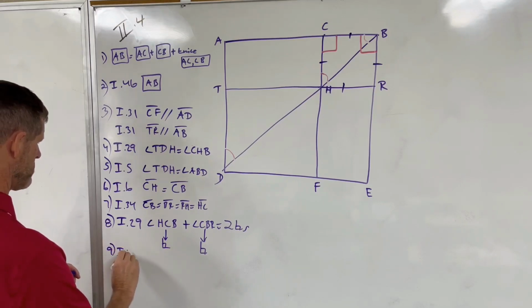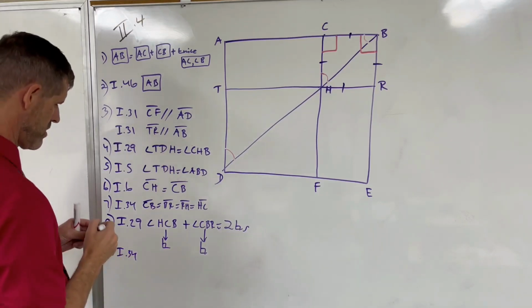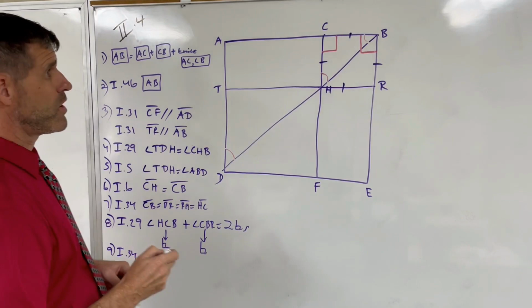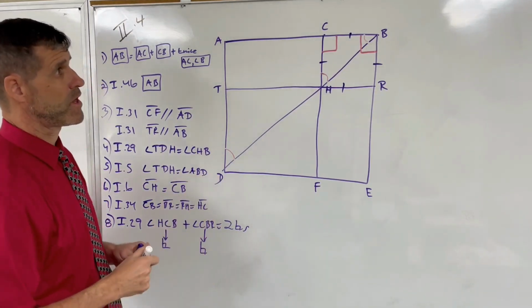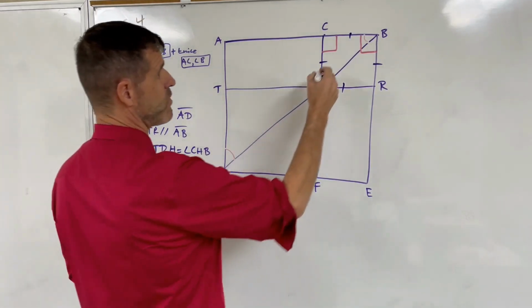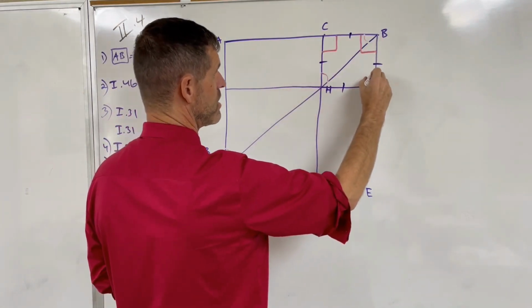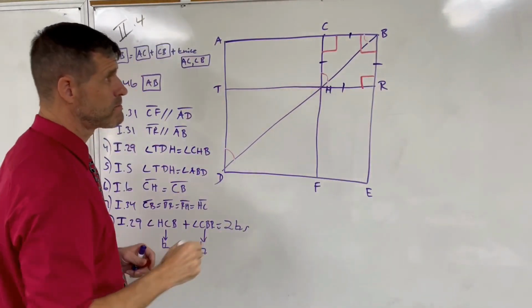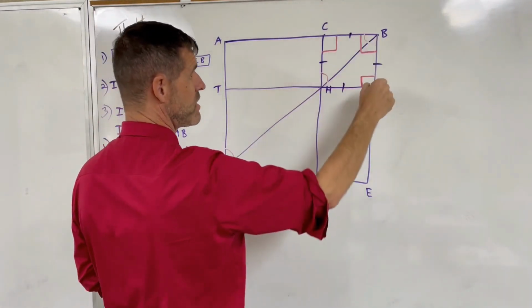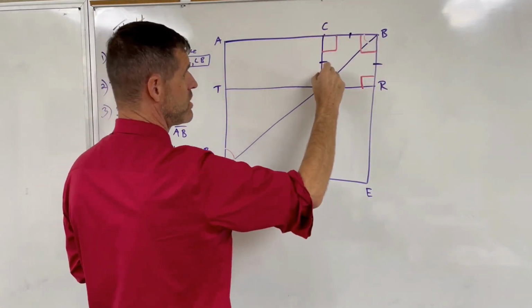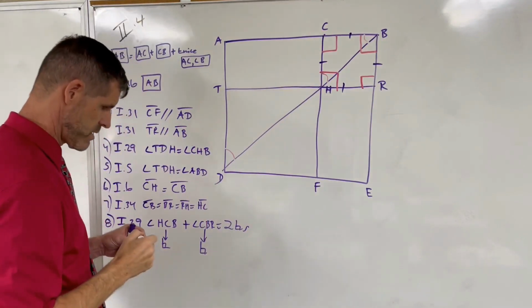And now he goes on to show that via Prop 34, we know that opposite angles in a parallelogram are equal, and therefore the opposite angle to HCR is the angle BRH. So that is a right angle. And the opposite angle to CBR is CHR. So that angle is a right.